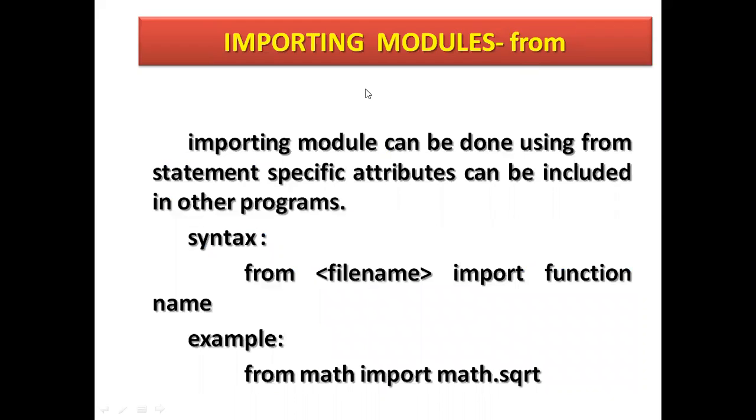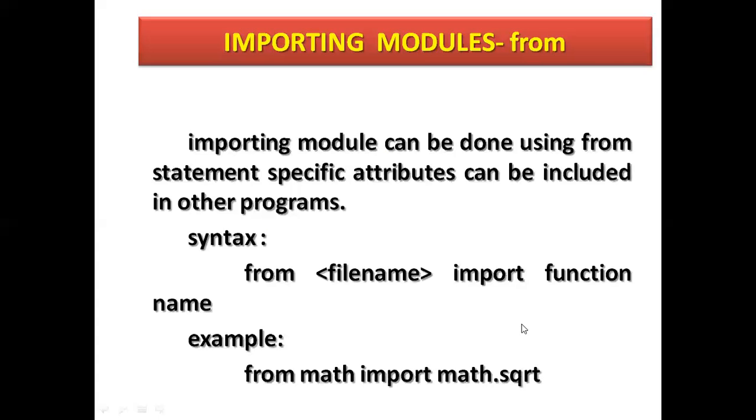So from is also a keyword here. Importing a module can be done using a from statement. A specific attribute can be included in another program. See here, from file name import function name, module name. So from any file, import function name. See here, example, from math, this is a module name. From this I'm importing math.sqrt. Sqrt is a function. So from this math module, only the sqrt function is imported.